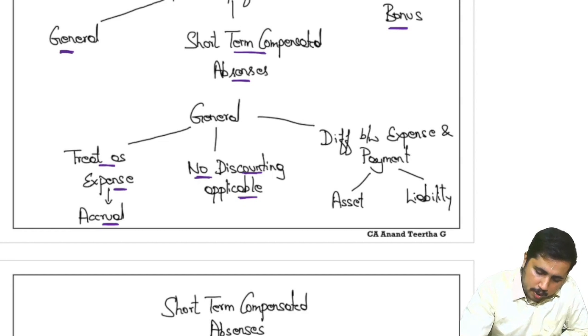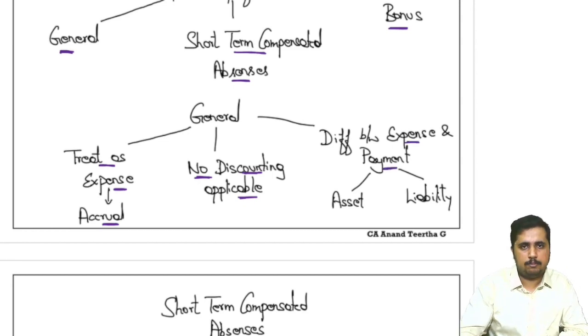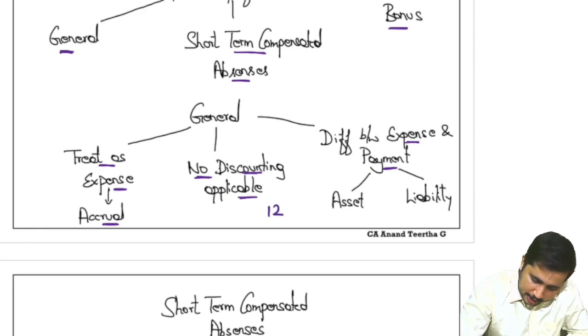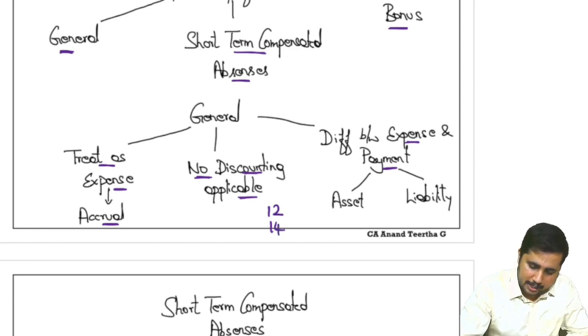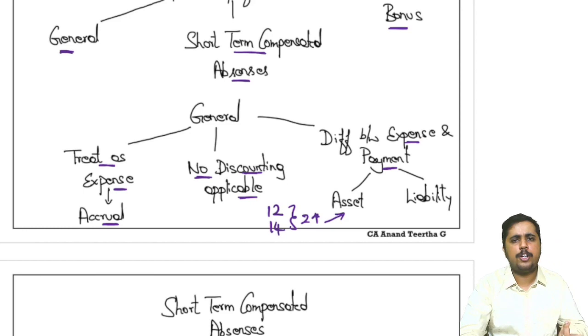Next, what if the expense accrued and payment are different? Let's say the accrued salary is 12 lakh, but you paid 14 lakh. What happens? Or the accrued salary is 12 lakh, but you paid only 9 lakh. What happens? If the accrued salary is 12 lakh and you paid 14 lakh, automatically you paid 2 lakh additional. Therefore, it will be an asset. What do you call it? Prepaid salary. It will be an asset.